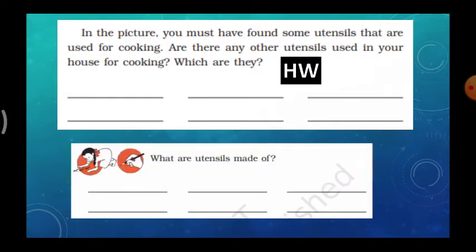Okay, children. What are utensils made of? They are made using steel, iron, copper, glass, bronze, and earthen pots. So using these materials, the vessels and utensils are made. So what are the materials? Steel, iron, copper, glass, bronze, and earthen pots.